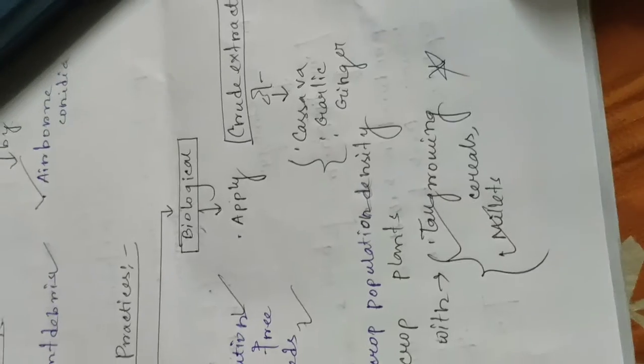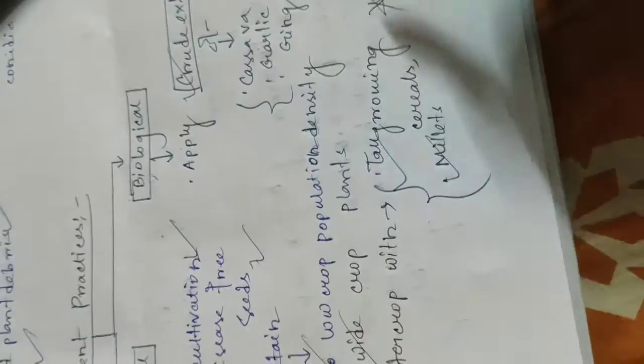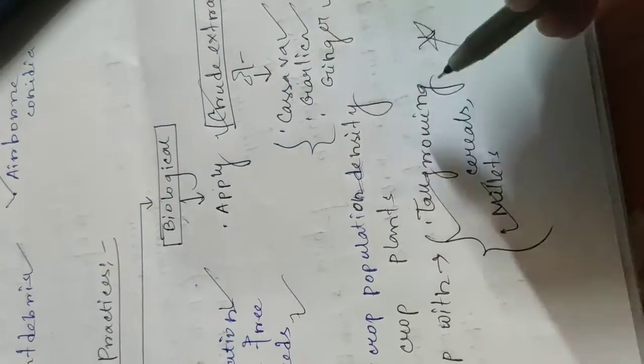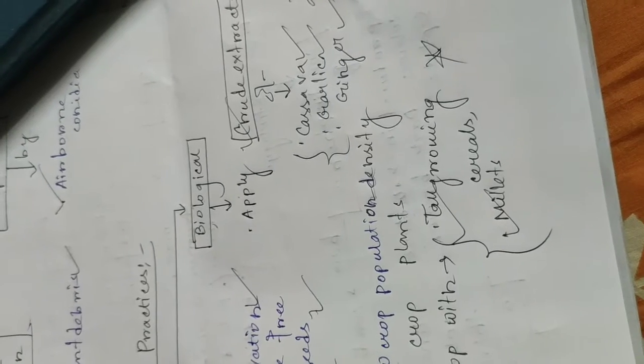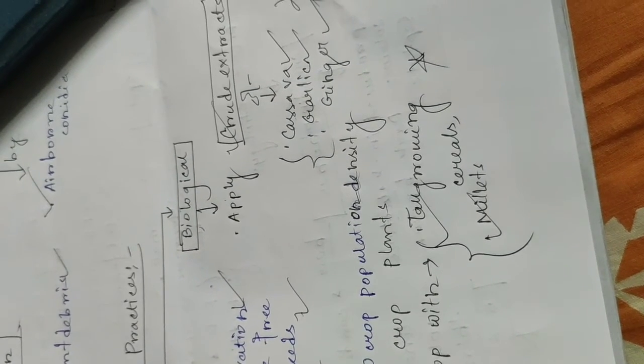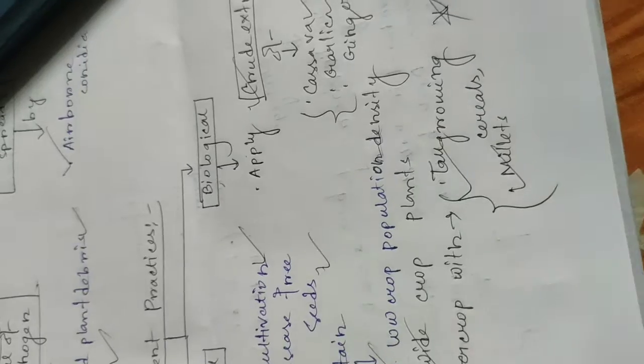Biological control: apply crude oil extracts of three crops, cassava, garlic and ginger, in the field.